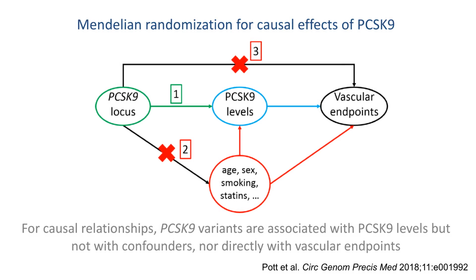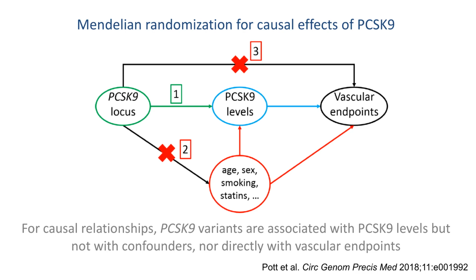The availability of coronary angiography and other atherosclerotic disease assessments enabled the authors to test the causal impact of circulating PCSK9 levels on these phenotypes. Using a Mendelian randomization approach, with the lead SNPs near the PCSK9 gene as instrumental variables, they detected evidence for a causal relationship between PCSK9 and atherosclerosis in the coronary, carotid, and peripheral arteries.